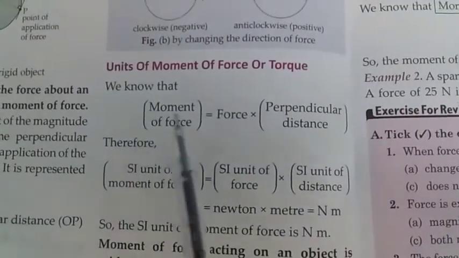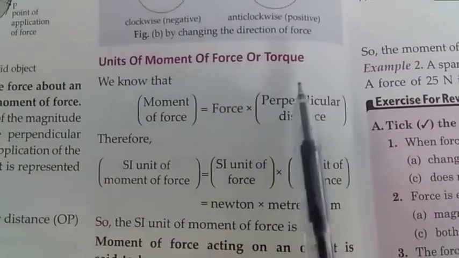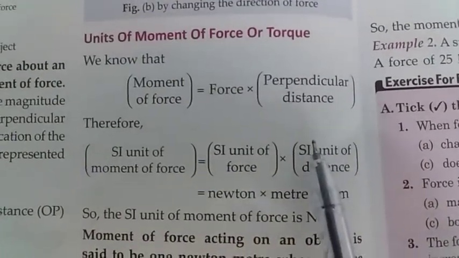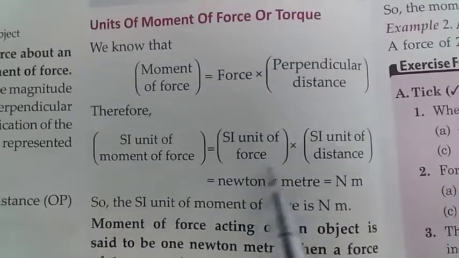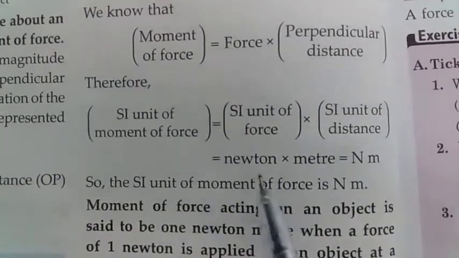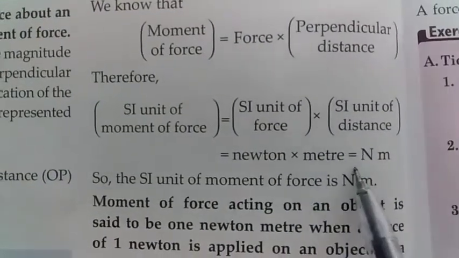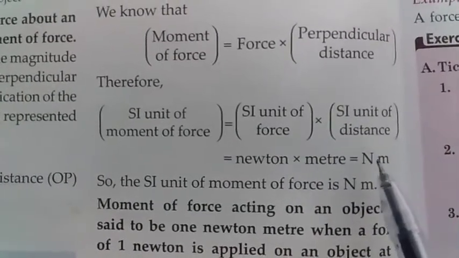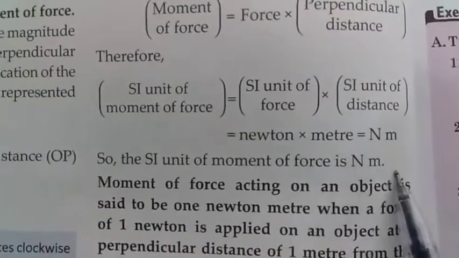Now what are the units of moment of force or torque? Moment of force is also called torque. We know that moment of force equals force into perpendicular distance. Therefore, SI unit of moment of force equals SI unit of force into SI unit of distance. What is the SI unit of force? SI unit of force is Newton and SI unit of distance is meter. So Newton into meter equals Nm. This is the unit of moment of force. So the SI unit of moment of force is Nm, Newton meter.